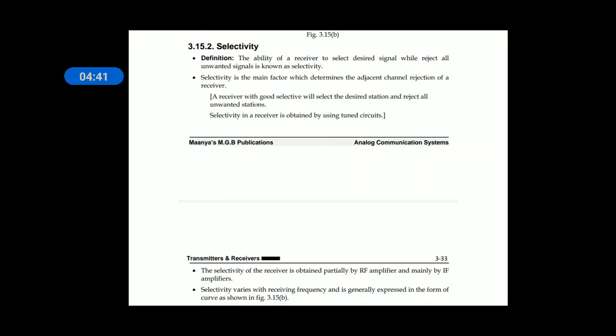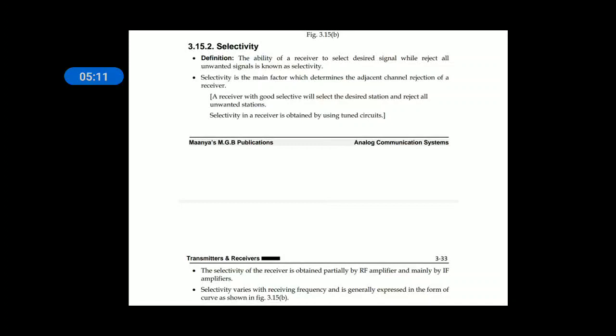The receiver should select only the desired frequency and reject all other unwanted signals. That means there should be some tuning circuit inside it so that it selects only one desired signal and rejects all other unwanted signals.